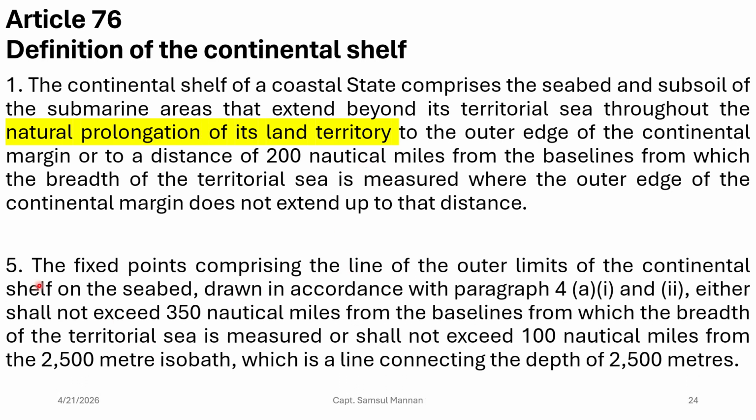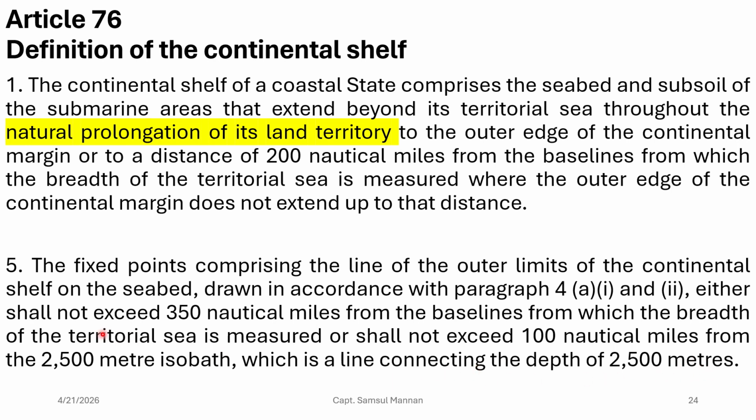And it also gives us the boundary. What is the boundary of the continental shelf? It says that the fixed points comprising the line of the outer limits of the continental shelf on the seabed, drawn in accordance with paragraph 4(a)(1) or (2), either shall not exceed 350 nautical miles from the baseline from which the breadth of the territorial sea is measured, or shall not exceed 100 nautical miles from the 2500 meter isobath, which is a line connecting the depth of 2500 meters.